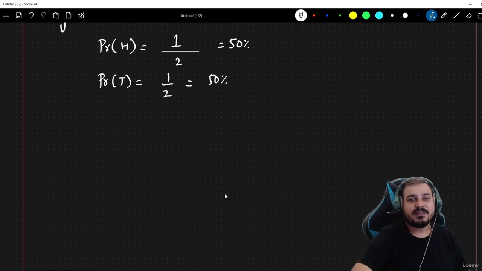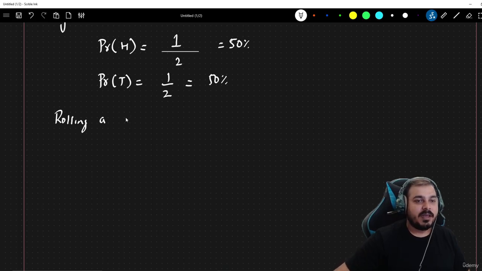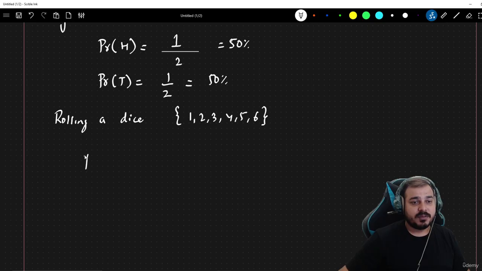Let's take another example. Suppose I am rolling a dice. What are the possible outcomes that I have when I'm rolling a dice? There are 6 different outcomes. Suppose I ask, what is the probability of getting 1 when I'm rolling a dice? Let's denote this by a random variable x, because here is a process which can generate, just by rolling a dice, the 6 numbers. So what is the probability of x equal to 1?